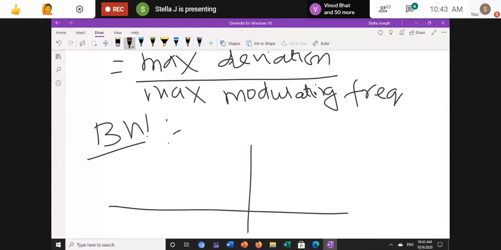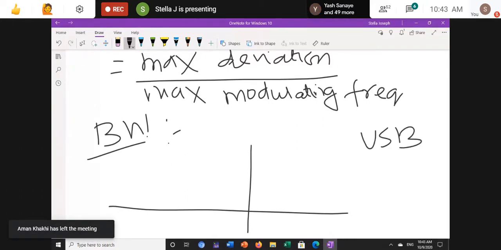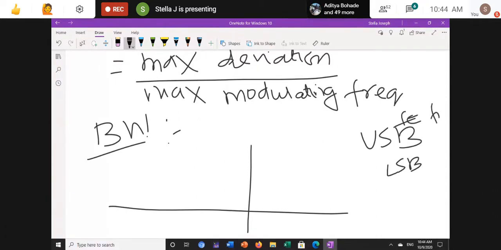When we studied AM modulation, there was only one frequency and the amplitude was changing, giving upper sideband and lower sideband, FC plus FM and FC minus FM. But here you can see multiple frequencies are there.